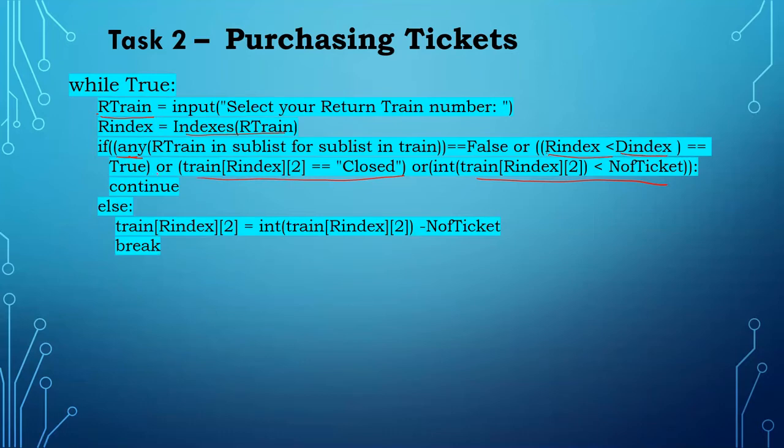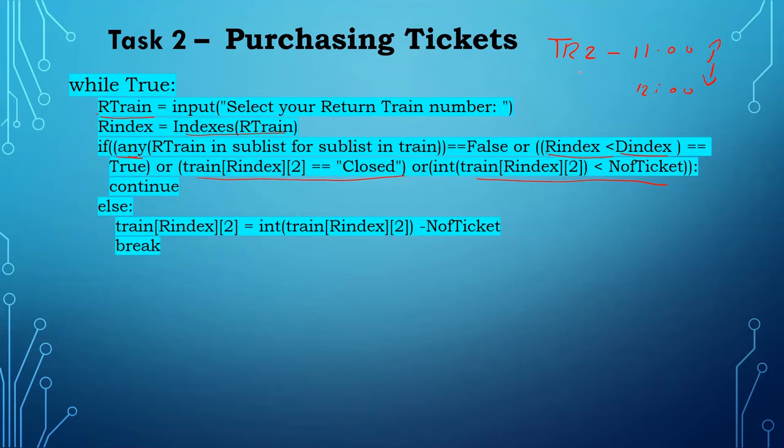If it is true, it has to repeat. What is the R index? Take for example, I took the departure train as TR2. So TR2 means train 2. Its start time is 11. It started at 11 o'clock up and comes down at 2 o'clock.